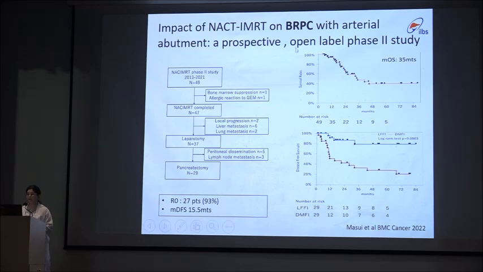In borderline resectable CA pancreas, in this trial of NACT IMRT by Mussai et al., it's a single arm study with 49 patients enrolled, out of which 37 underwent laparotomy and 29 underwent pancreatectomy. The R0 resection was in 27 patients, that is 93% of the patients, with a median overall survival of 35 months. Again, they found that after radiation therapy and surgery, the local recurrence-free survival at 5 years is 80%, while the metastatic disease-free survival was around 30%.